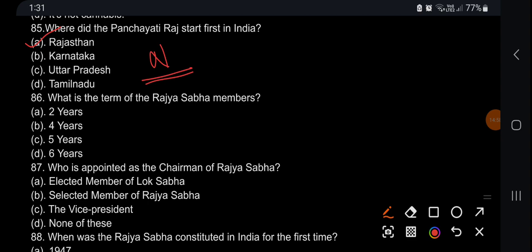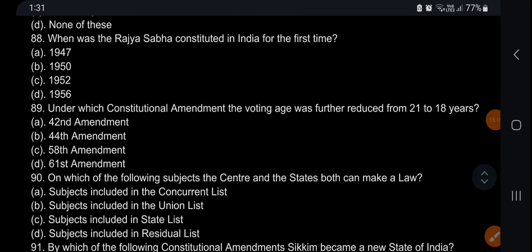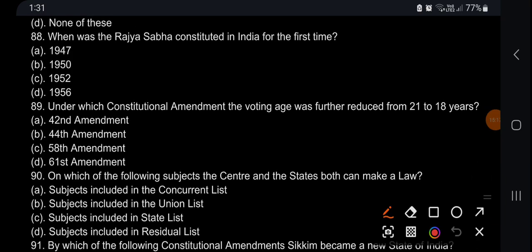What is the term of a Rajya Sabha member? 6 years. Who is appointed as the chairman of Rajya Sabha? Vice President is ex officio chairman of Rajya Sabha. When was the Rajya Sabha constituted in India for the first time? After the general elections, first general election 1952. Under which Constitutional Amendment Act was the voting age reduced from 21 to 18? 61st Constitutional Amendment Act of 1989.